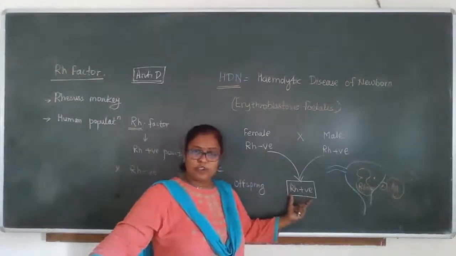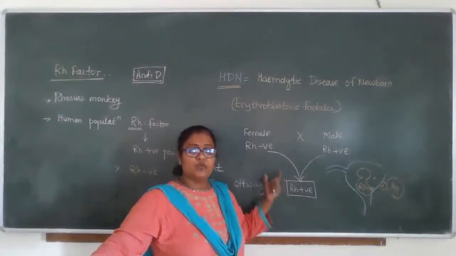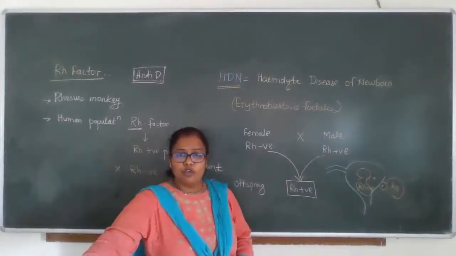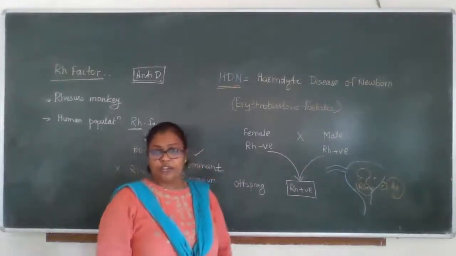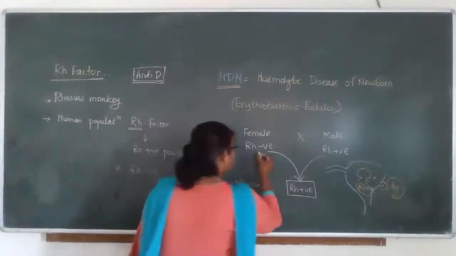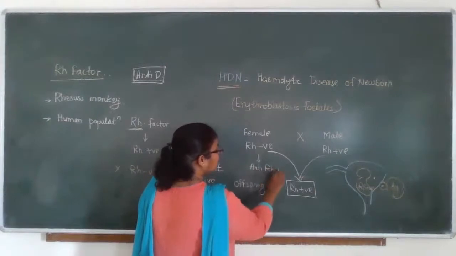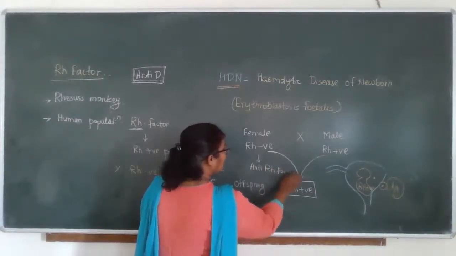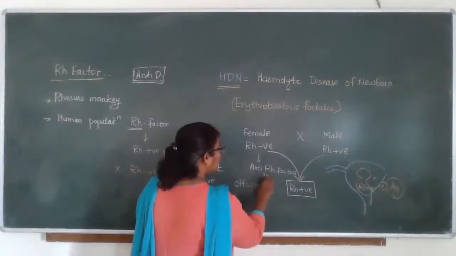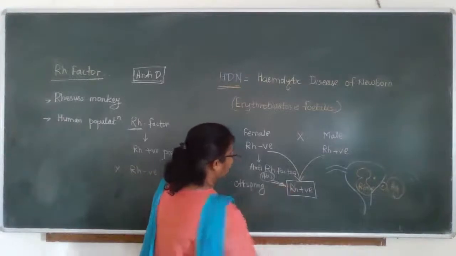So this Rh positive factor works as the antigen for this Rh negative mother. So naturally this Rh negative mother forms anti-Rh factor, that means it forms antibodies against the Rh positive.